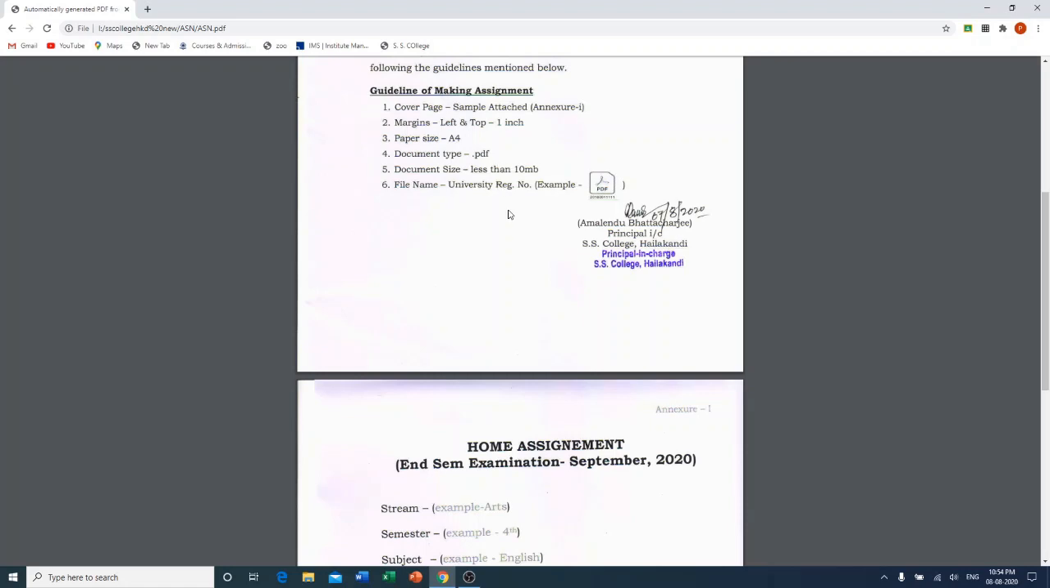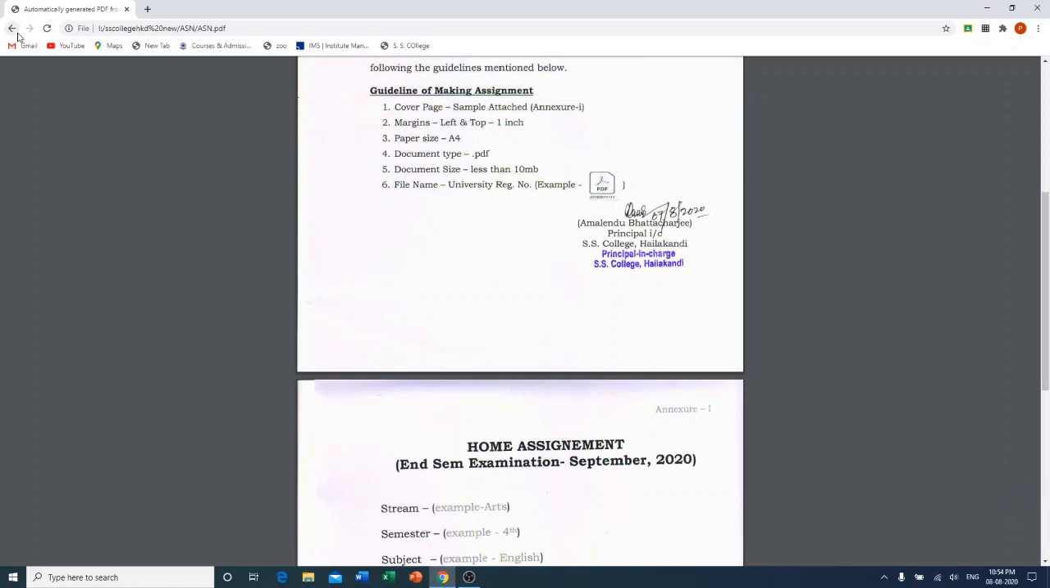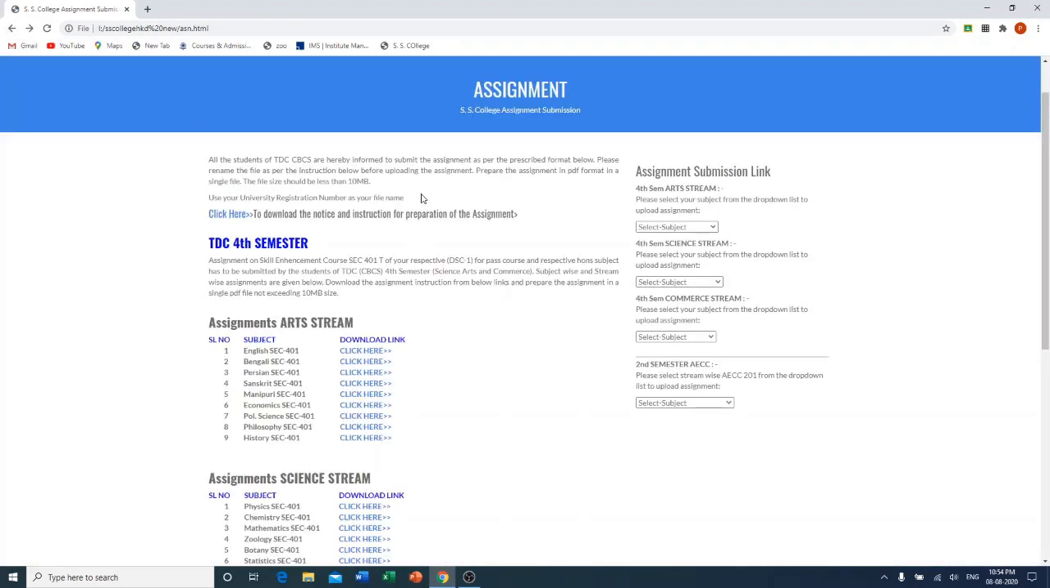Moreover, you have to prepare the whole assignment in a single file, because there is a provision to upload only a single file in the server. So please do not make more than one file for the assignment.